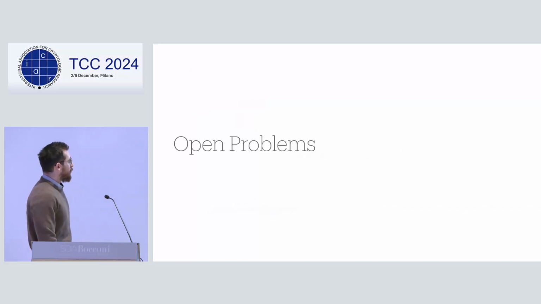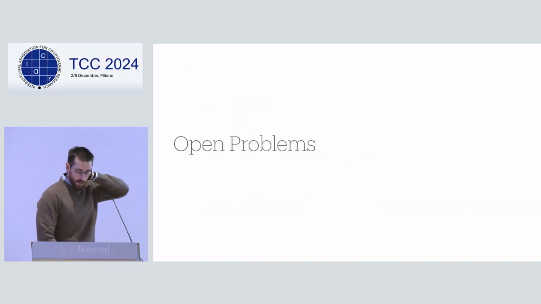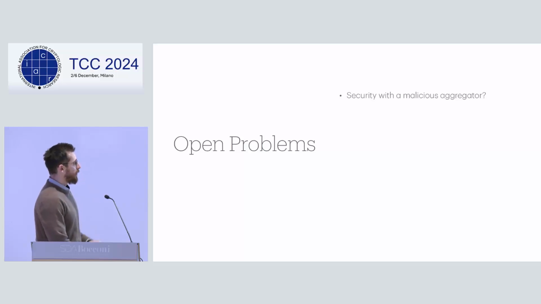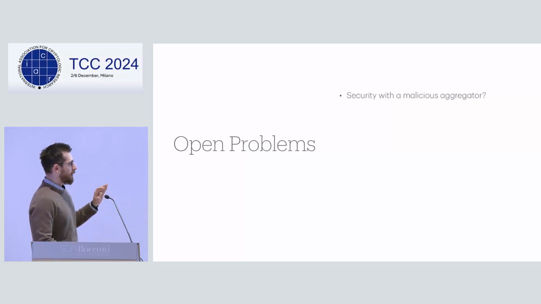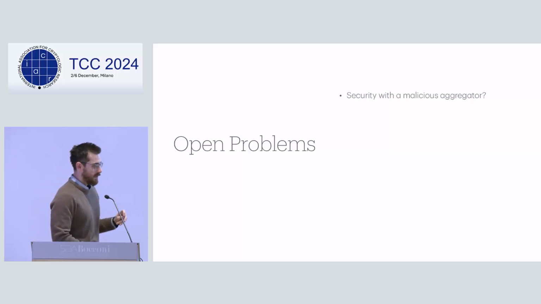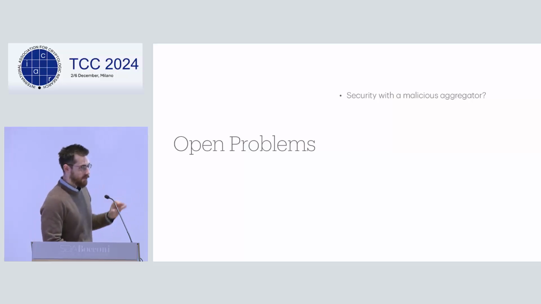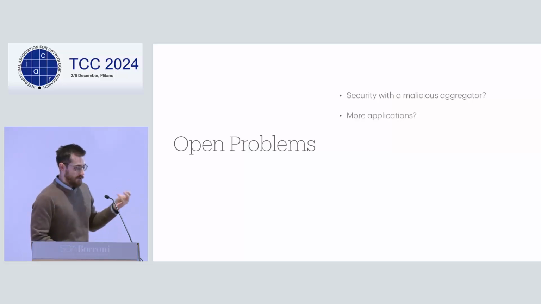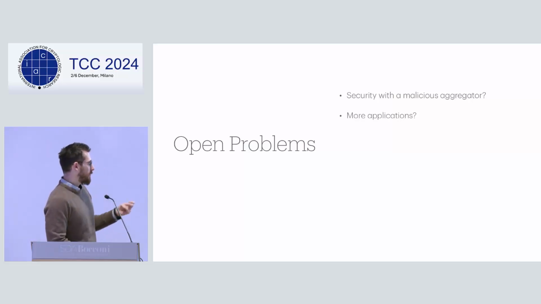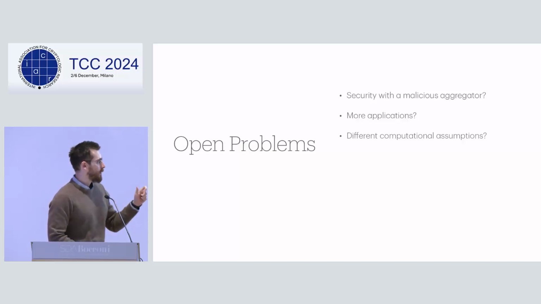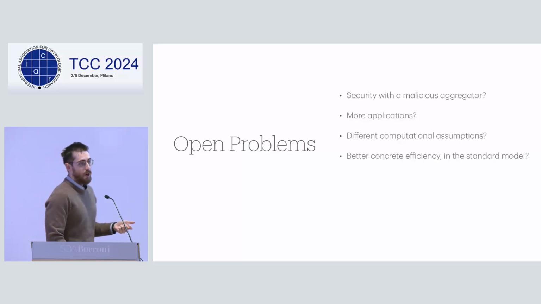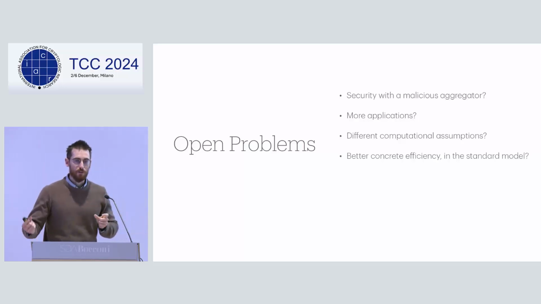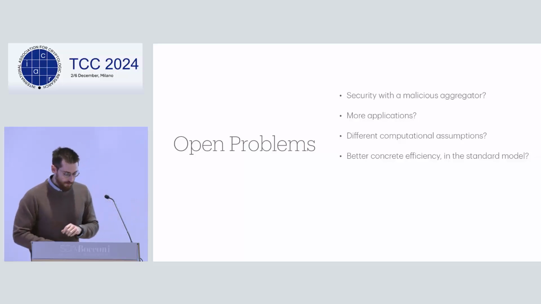Okay. So let me conclude. I think there are a lot of open problems. First of all, an interesting question is formalizing security against a malicious aggregator. That's not something that we have thought about. In studying this property, I think it's a nice open question. I think everything is open at this point in time. Find more applications, a good question, and maybe a fundamental question is to find constructions from different computational assumptions, or better concrete efficiency in the standard model, so essentially interpolate between the two.